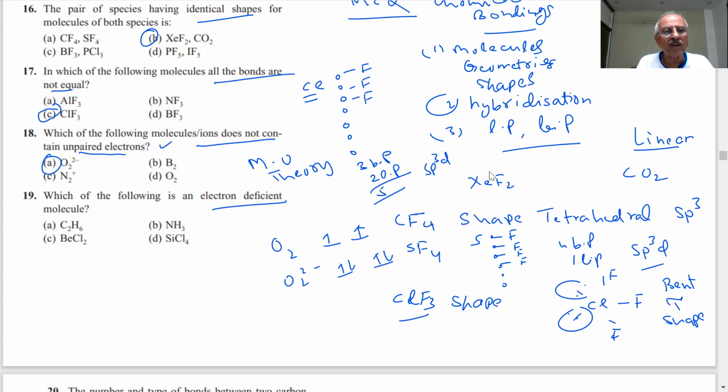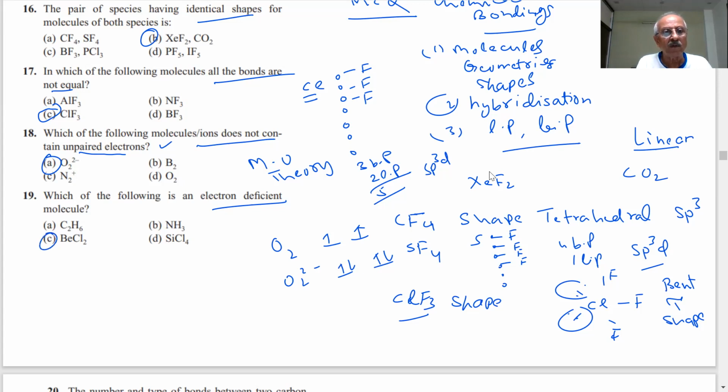Which is the correct answer? Draw the orbitals of the central atom and see what is happening. Whatever central atoms are there, carbon, nitrogen, beryllium, silicon, see what their electron configuration is. Either they have vacant orbitals to accept electrons or not. It should be BeCl2.